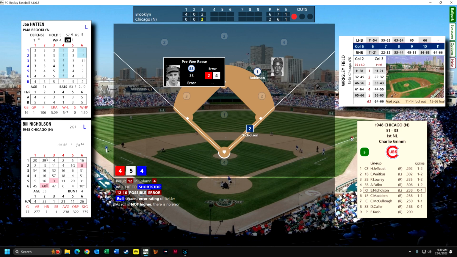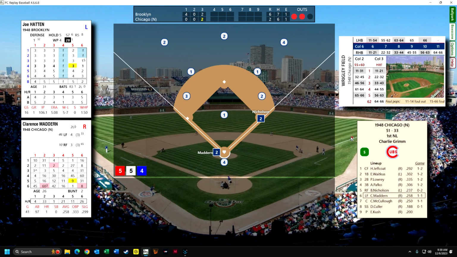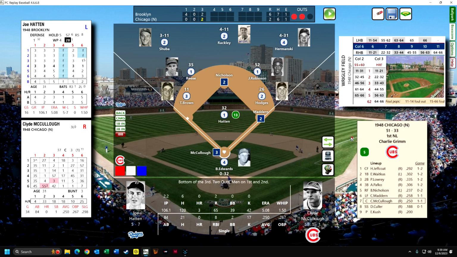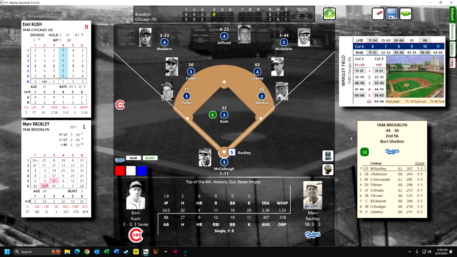And he gets the second out at second base, trying for the double play. Now here's Mattern, who got a base hit the last time, and he's hit by the pitch. So Hatton is a little shaky here in the third inning. McCullough is up. He fouls out to second base. So we're back to a 4-run lead for Brooklyn. Cush could probably go another inning or two.